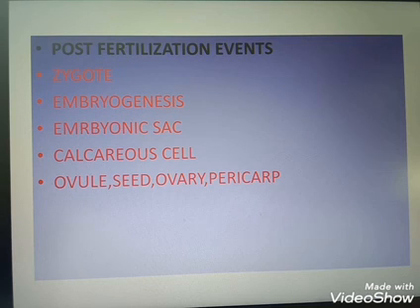I hope you will all study this portion. This is a very simple chapter, and the next two chapters are very important: sexual reproduction in flowering plants and human reproduction. After human reproduction, the next chapter is a continuation of human reproduction, assisted reproductive techniques. So the first four chapters are connected chapters, and this first chapter is just an introduction.